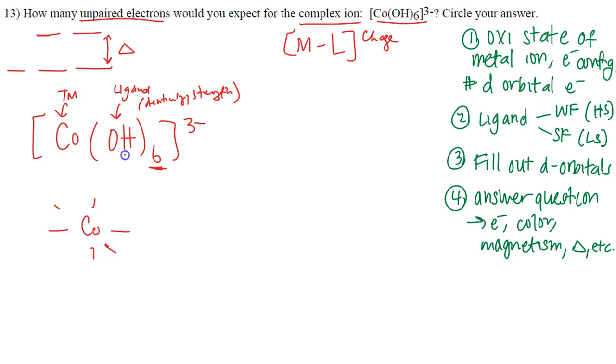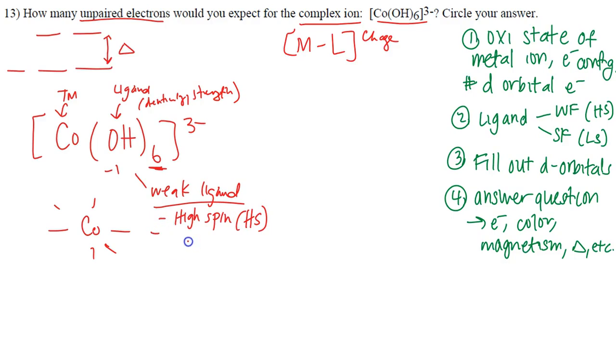We also see that OH minus has a charge of -1. This is information, again, that's given to you. Also from the formula sheet, you notice that OH minus is a weak ligand. Just knowing it's a weak ligand gives you so much information. If you know it's a weak ligand, you know it has high spin. A lot of times for high spin, you'll just see me say HS.